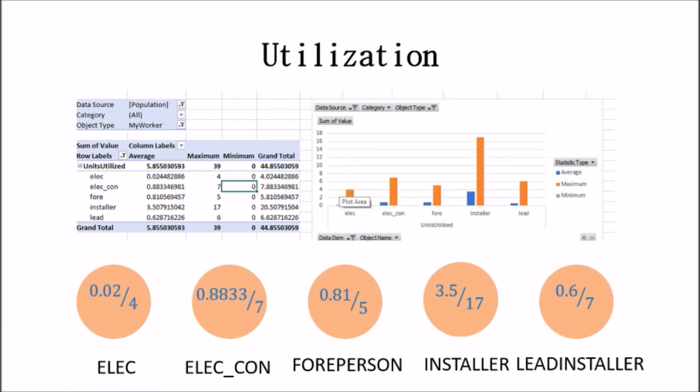Okay, this is about the utilization of workers. You can see many workers' utilization is less, and they become worse than the first scenario.